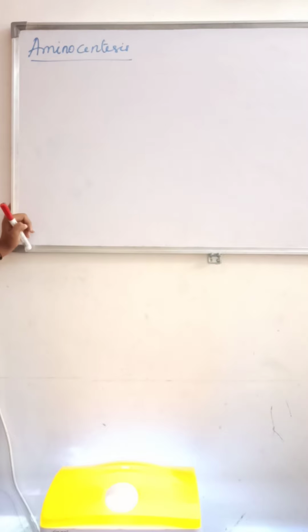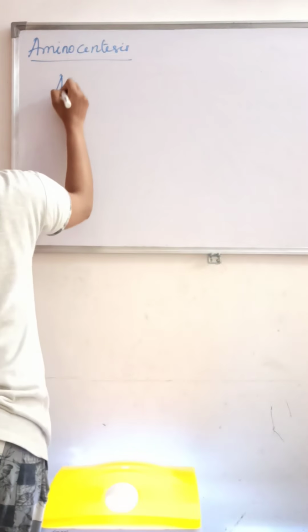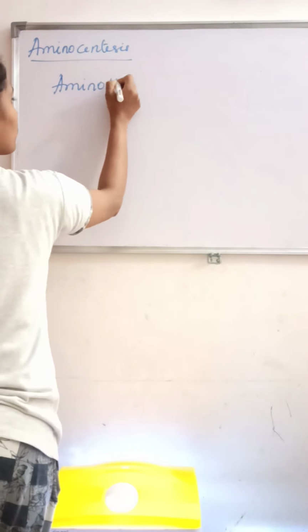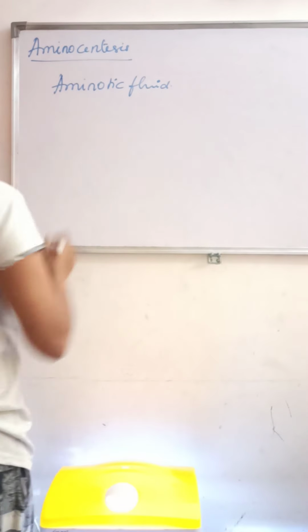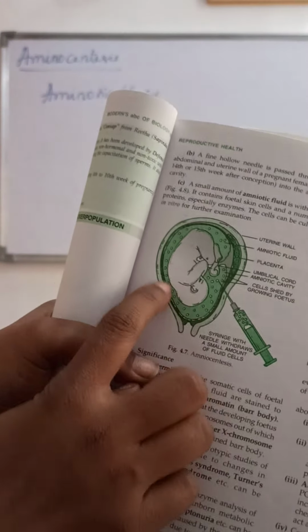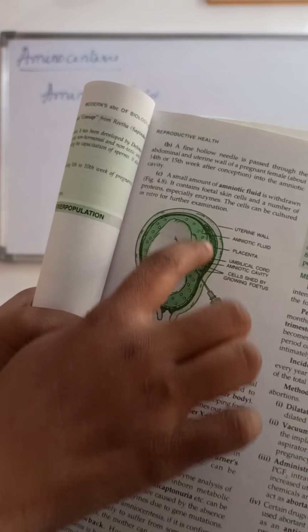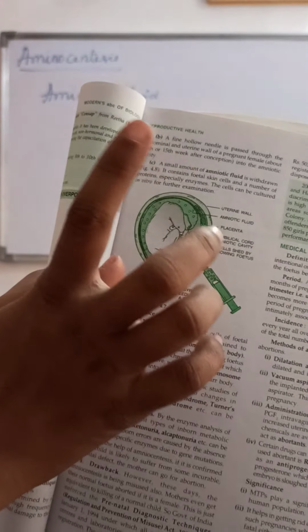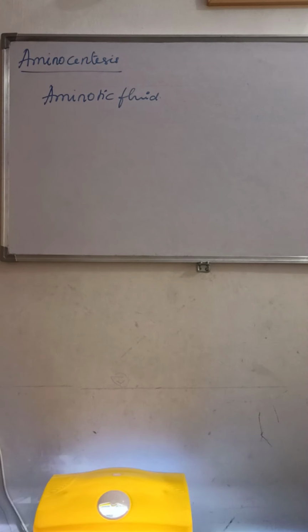There you can see the developing fetus which is surrounded by the amniotic fluid. This is the picture, and here you can see the amniotic fluid. It is the developing embryo or fetus, surrounded by what? Amniotic fluid.